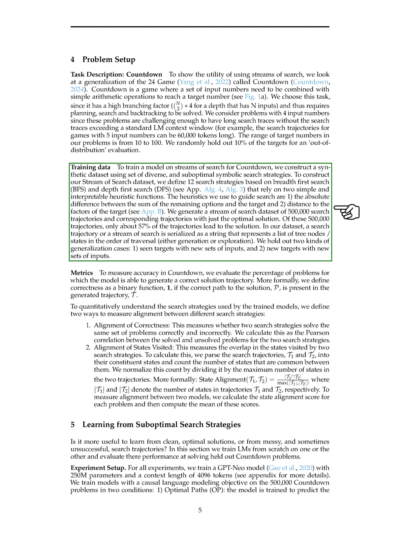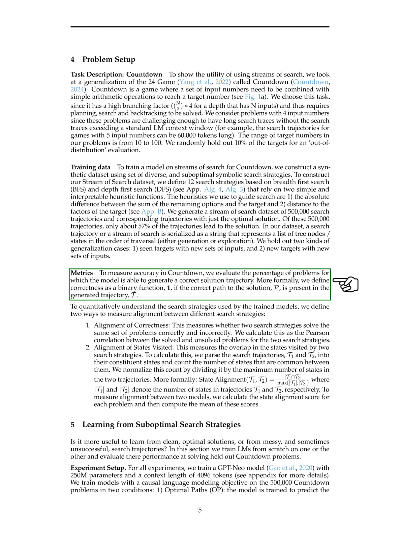Our dataset consisted of 500,000 search trajectories, with only 57% leading to the solution. Each search trajectory is represented as a string of tree nodes, states in traversal order. We evaluated the model's accuracy in generating correct solution trajectories for Countdown problems. We measured correctness by checking if the correct path to the solution was present in the generated trajectory.